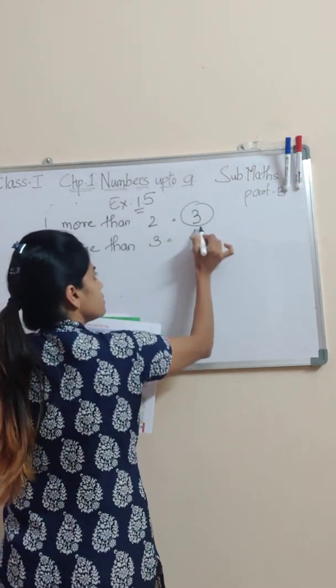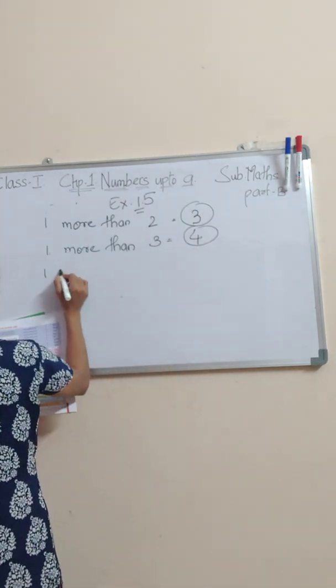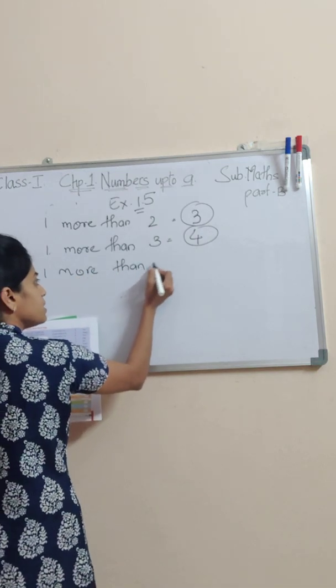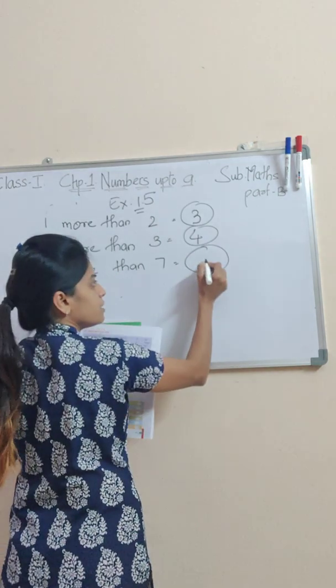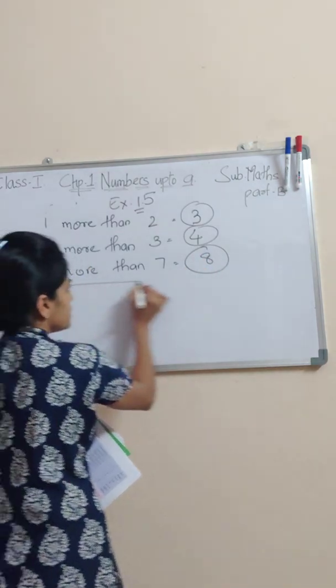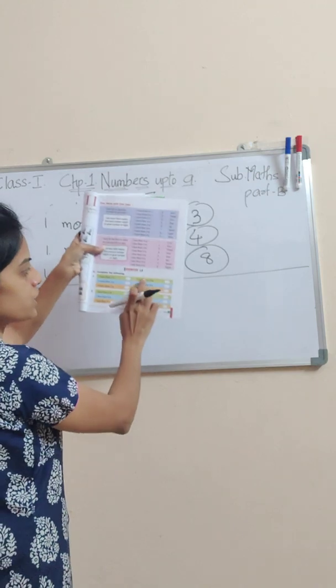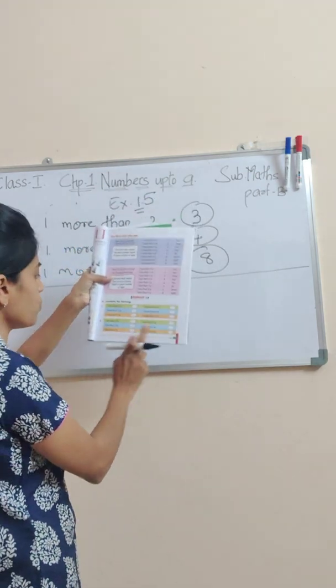This is in the circles. Now 1 more than 7 is after 7, 8. So these are after numbers. Yes. Now same way students, this side you have to complete as your homework.